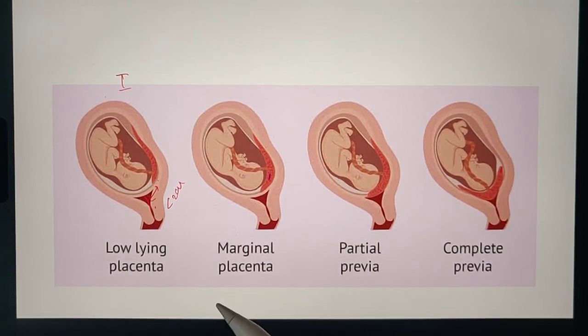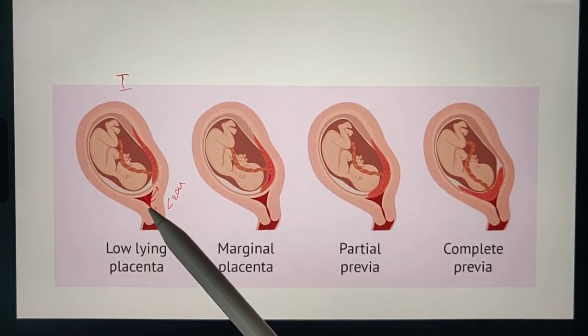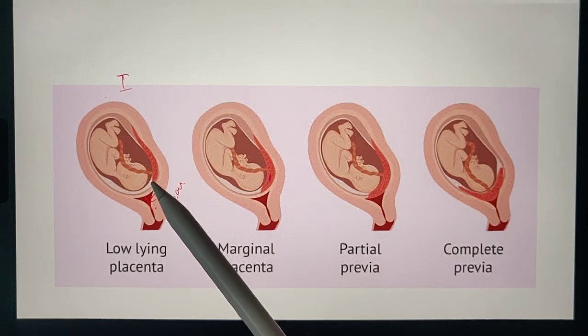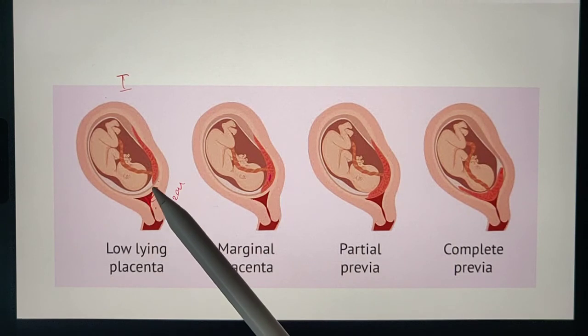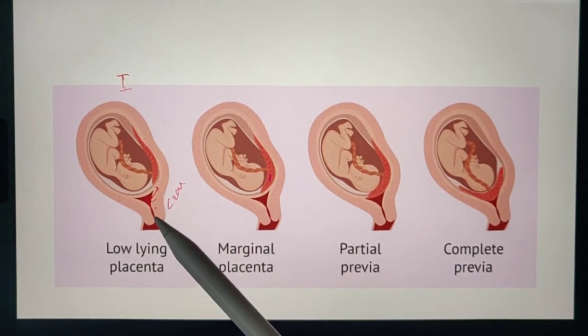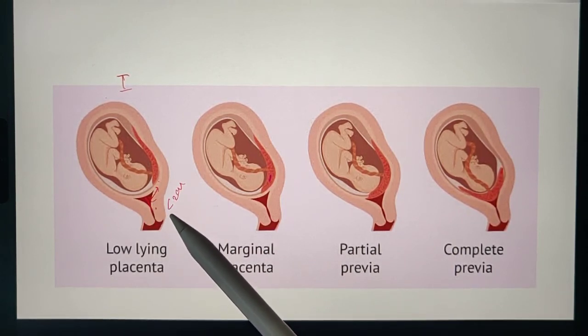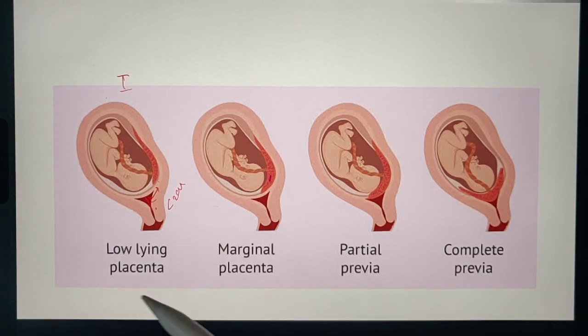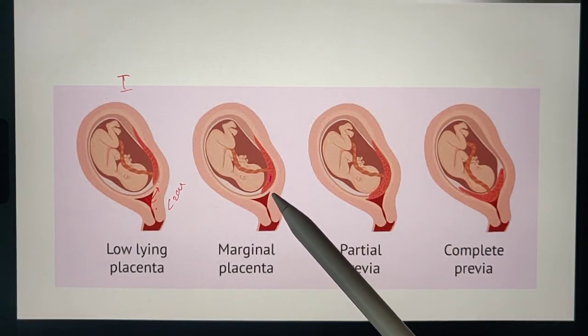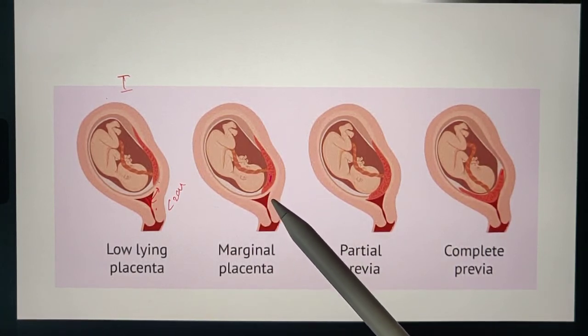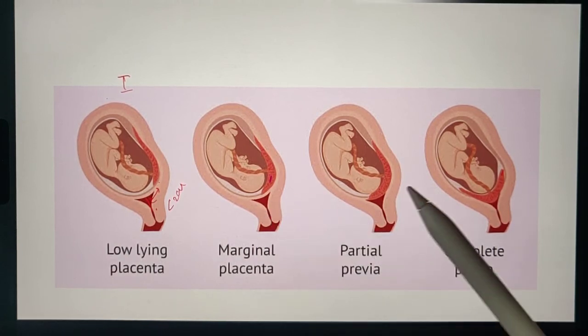Usually it is classified as 4 types of placenta previa, where the first one is low-lying placenta. This is the distance between the margin of the placenta and the internal os. The distance between the internal os and the margin of the placenta should be more than 2 centimeters. If it is less than 2 centimeters, then it is called low-lying placenta. And marginal placenta previa, where the distance is less than 2 centimeters and the margin of the placenta just touches the os, but it doesn't cover the internal os.